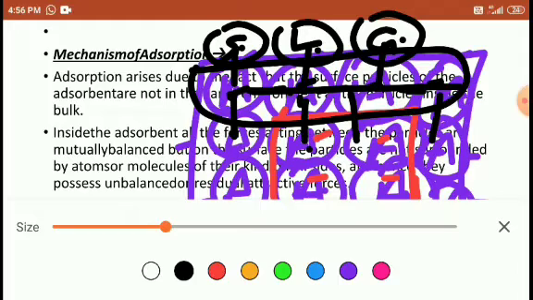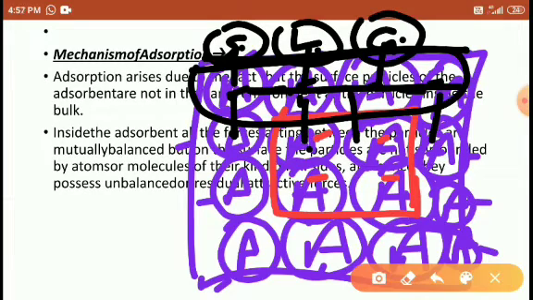Something is covering over this layer, so they get more attraction. That's why these are the most stable elements, right students?